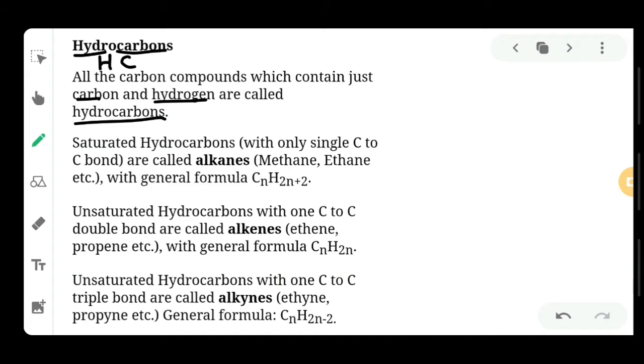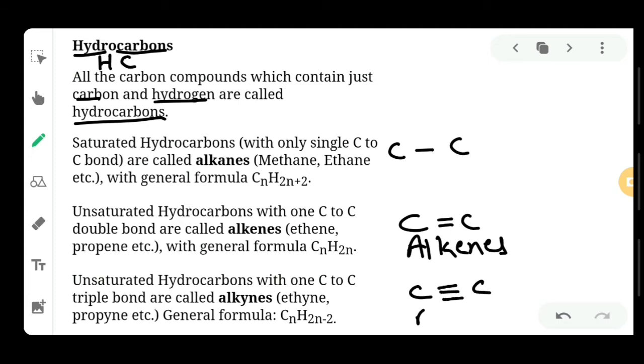Now, hydrocarbons are divided into two parts, we have discussed in part 2 video, that is saturated hydrocarbons and unsaturated hydrocarbons. And we all know that saturated hydrocarbons have single covalent bond between two carbon atoms. Okay, in unsaturated hydrocarbon there will be two covalent bonds or three covalent bonds. If there are two covalent bonds, then they are known as alkenes, and if there are three covalent bonds, then they are known as alkynes, and if there is a single covalent bond, then the name is alkane. Okay, so now this thing is clear.